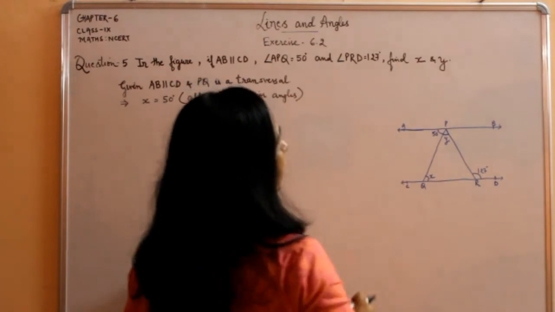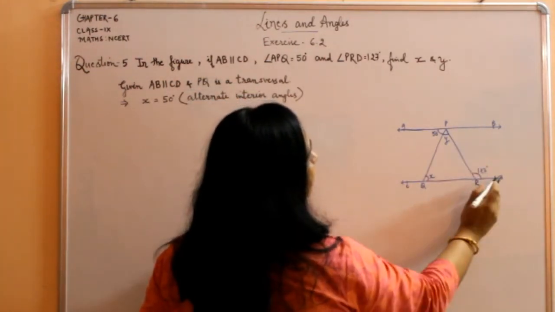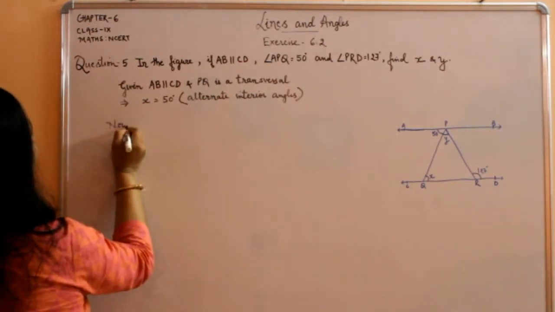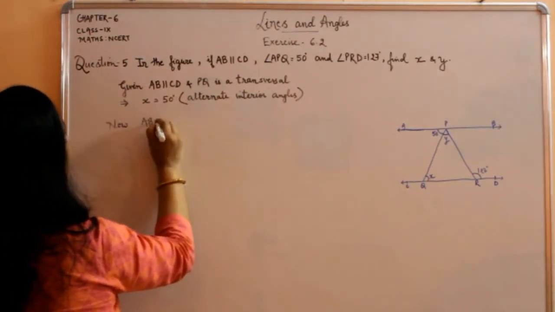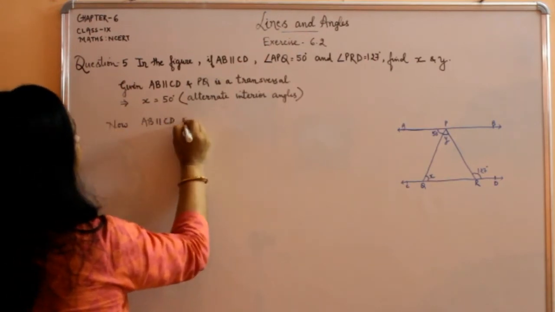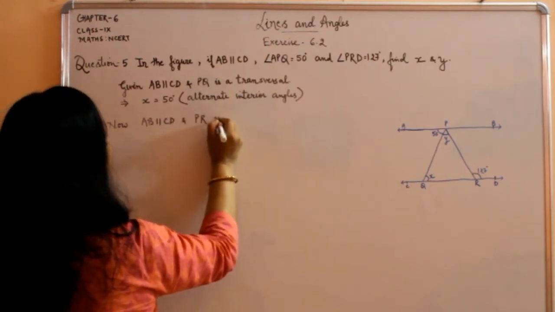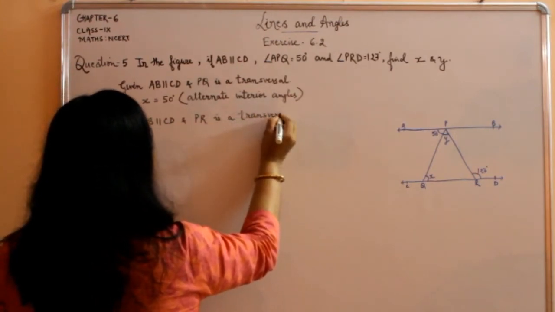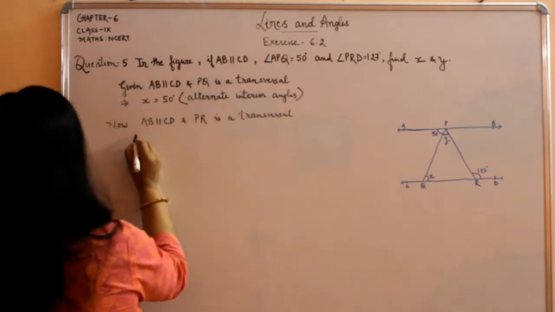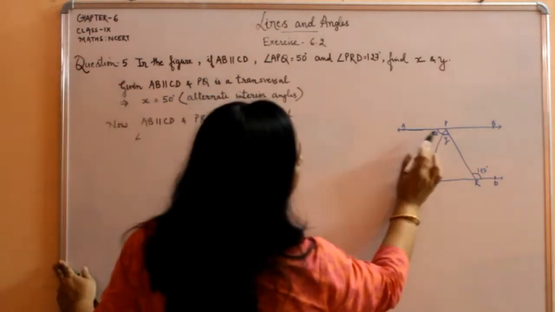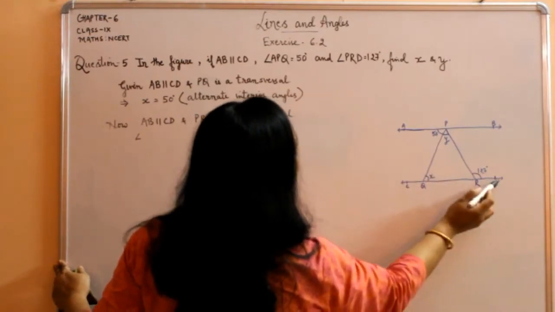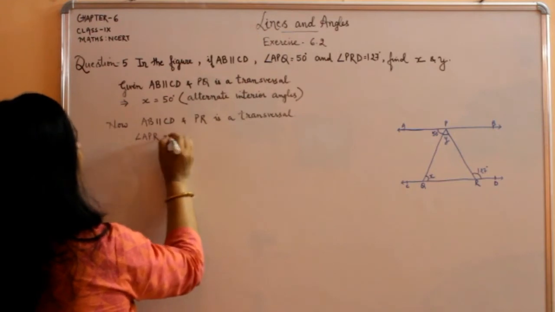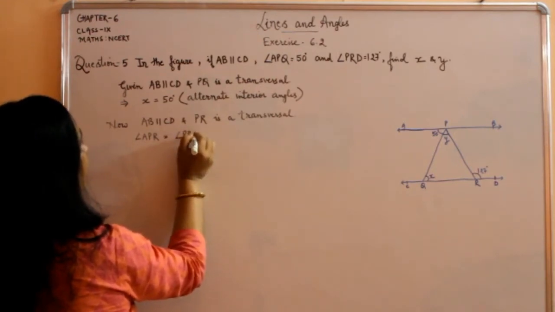Now, if we say that AB is parallel to CD and we consider that PR is a transversal, then angle APR is equal to angle PRD.